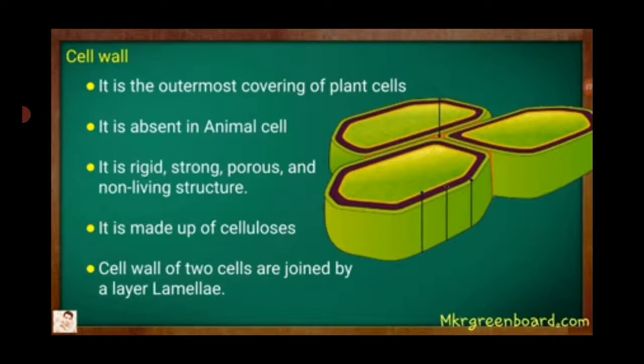Second one is cell wall. It is the outermost covering of plant cells. It is absent in animal cells. It is rigid, strong, porous and non-living. It is made up of cellulose. Cell walls of two cells are joined by a layer called middle lamella.